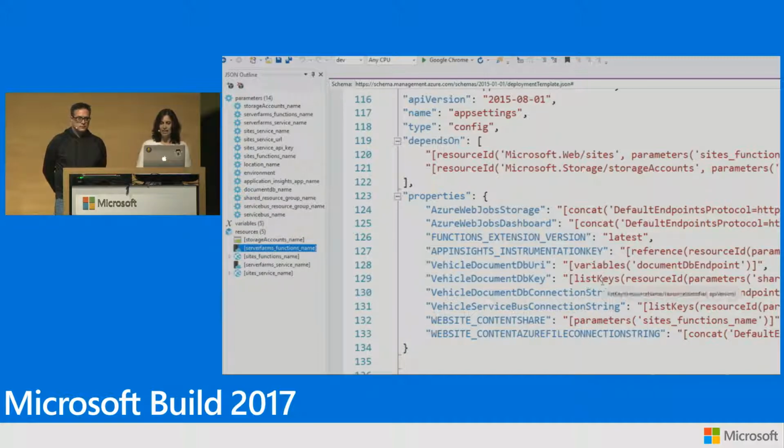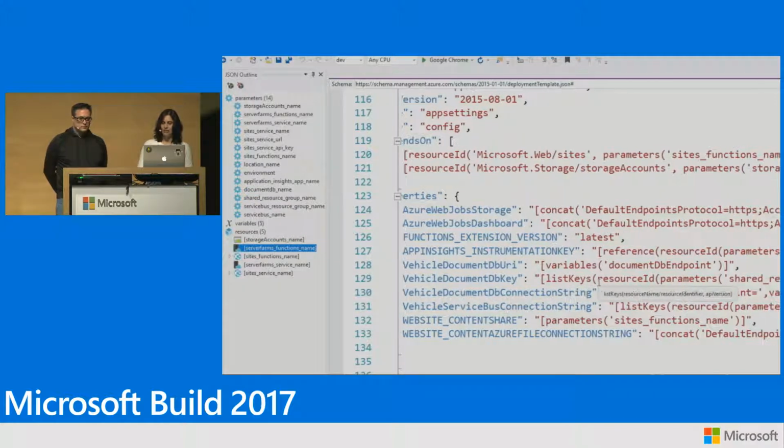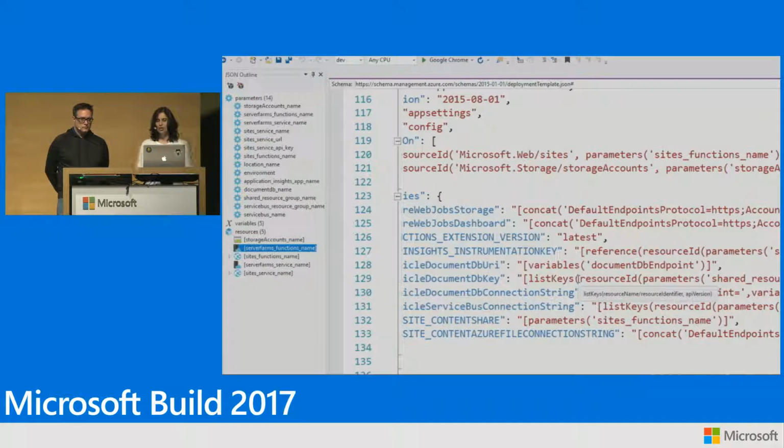So the other really cool way you can do that is using this list keys function. Basically, once your resources are created, you can say, I want to use that resource by its name. And then when you run the ARM template, Azure is going to, at runtime, give you the actual connection strings that are defined in Azure for that. And you can just plug and play that into your functions when you are setting them up.